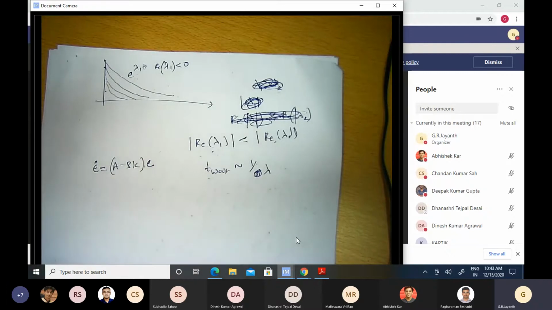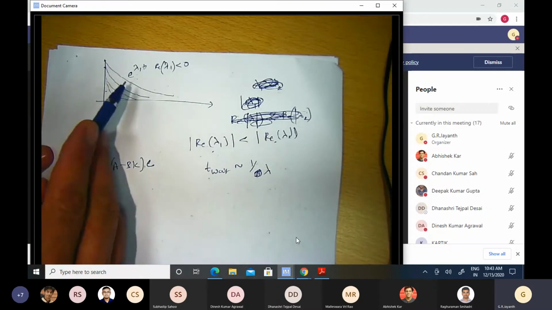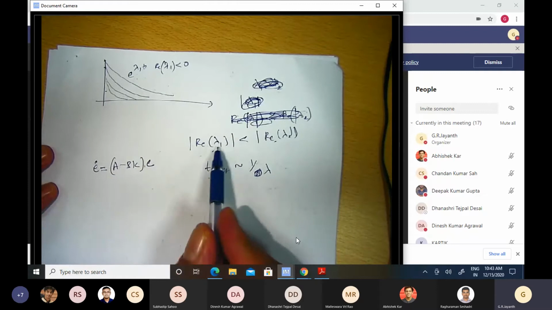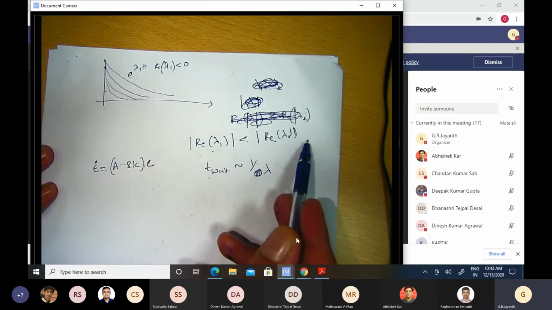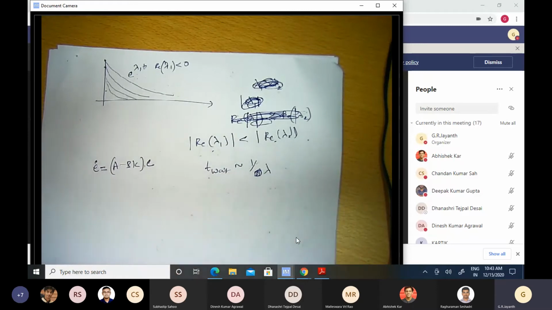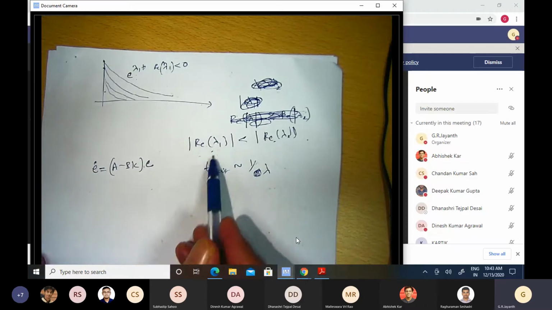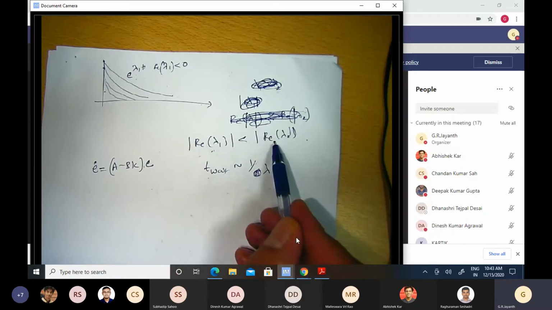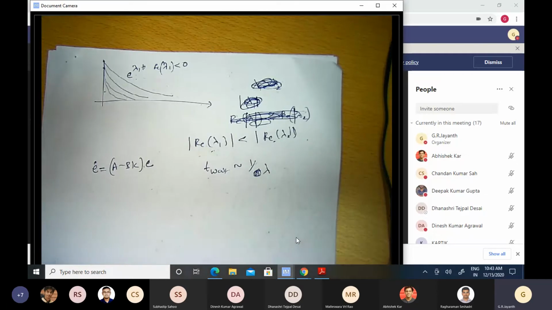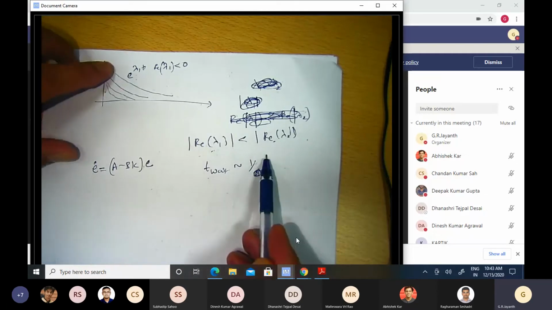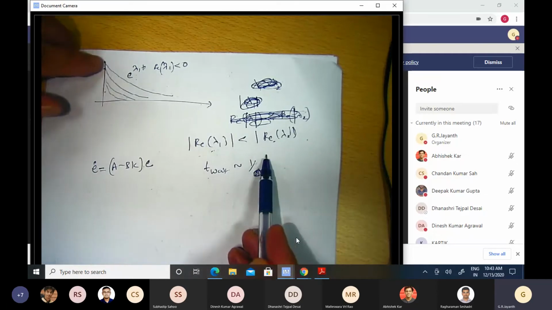To understand that, if we order the lambdas in a particular sequence, we can do this without any loss of generality. I can choose lambda 1 to have the smallest real part, lambda 2 to have the next larger real part, and so on in magnitude. Then the mode corresponding to lambda 1 will decay at a certain rate.